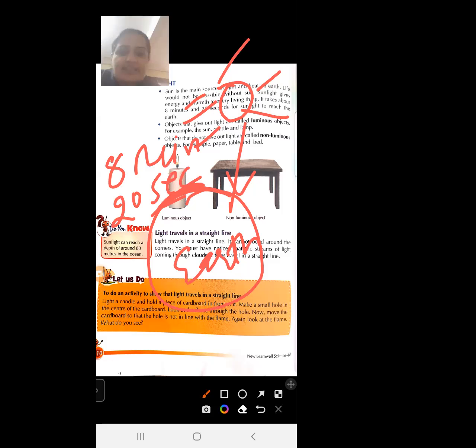सनलाइट को अर्थ के सरफेस पे पहुंचने के लिए 8 मिनट 20 सेकेंड चाहिए होते हैं. So it takes 8 minutes 20 seconds to reach the sunlight on the earth surface.